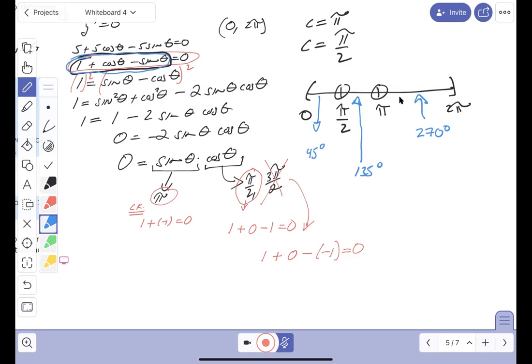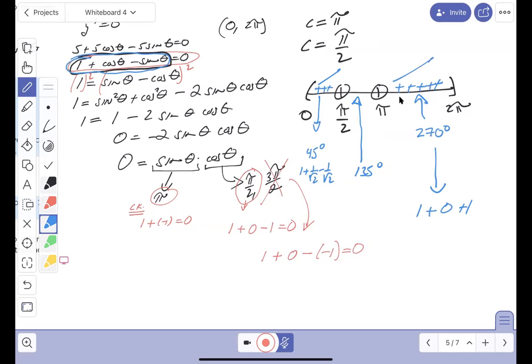What do you get? 1 plus 1 over root 2 minus 1 over root 2. What kind of number is that? Positive. Increasing. Let's go to 270 because I find it easier. I really do. I mean it. 1 plus, what's the cosine of 270? You may have to think about it. That's going to be 0, right? And what's the sine of 270? Minus 1. That's minus 1, which is plus 1. That's positive.